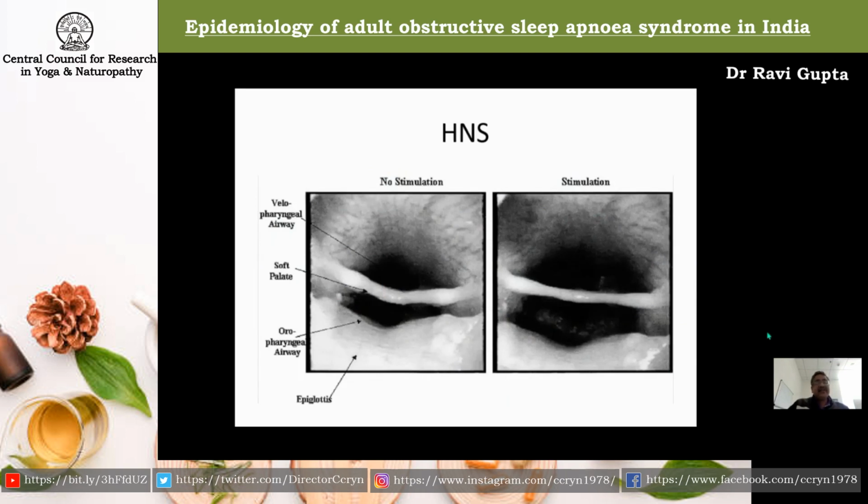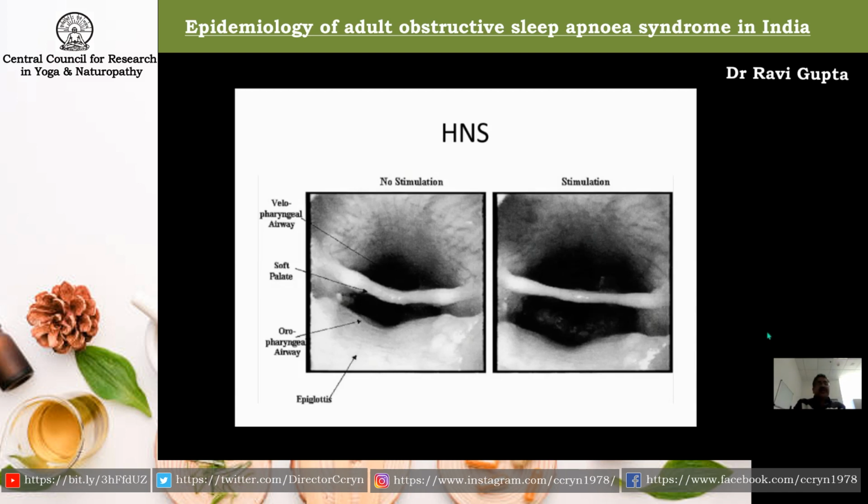And as we discussed, the neural stimuli also play a role in maintaining the upper airway. So recently, hypoglossal nerve stimulation has been tried, and as you can see here, this is a kind of pacemaker which is placed by a surgical technique and is attached to the hypoglossal nerve, and it gets stimulated during sleep.